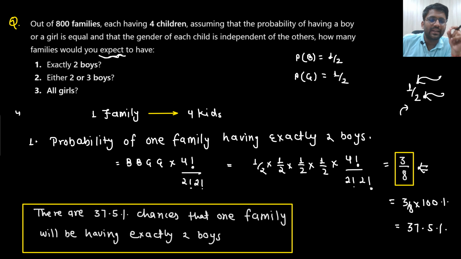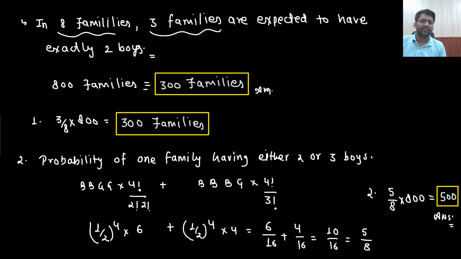So always, if they are asking for the expected number, then we will find the probability. Our concentration would be towards the probability. We will find the probability, then we will multiply that. What is our sample set? The set is 800 families. Our sample space is 800 families. We have found the probability for one, so multiply with 800, and we will get the answer. Understandable? Is that clear to you?